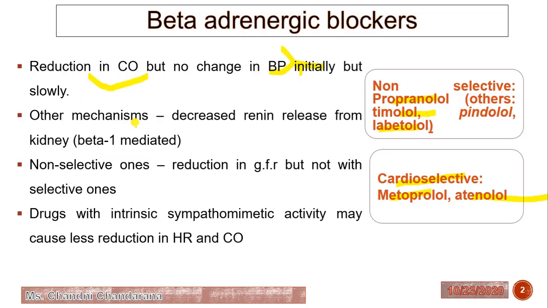Other mechanisms: they decrease the renin release from the kidney, and the non-selective ones reduce the glomerular filtration rate but not the selective ones. And drugs with intrinsic sympathomimetic activity may cause less reduction in the heart rate and cardiac output. So ultimately it will reduce the blood pressure.